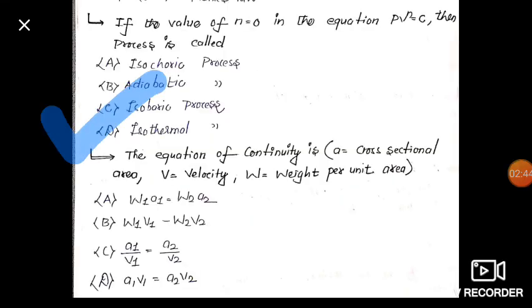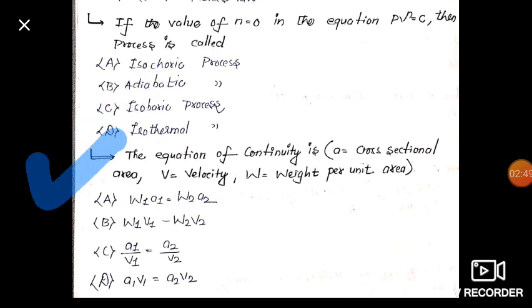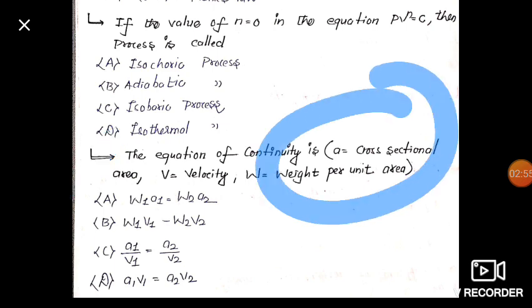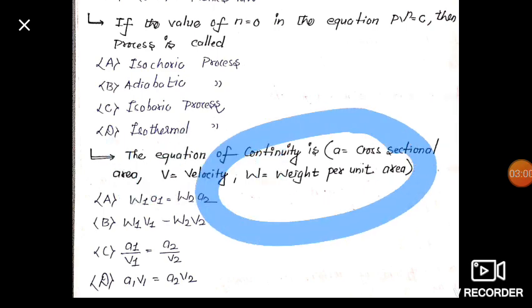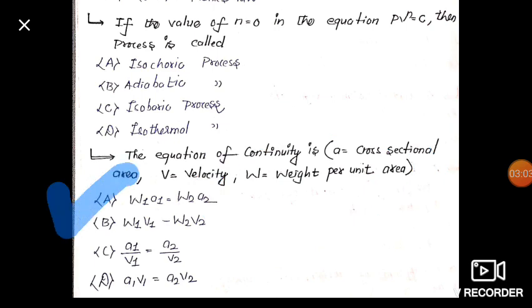Okay friends. Dear friends, now our third question says: the equation of continuity is, where A is cross-sectional area, V is velocity, and W is weight per unit area. So option A is W1 A1 = W2 A2. B is given as W1 V1 = W2 V2. Friends, C is given as A1/V1 = A2/V2. And the third one is A1 V1 = A2 V2. Friends, here the continuity equation is A1 V1 = A2 V2.